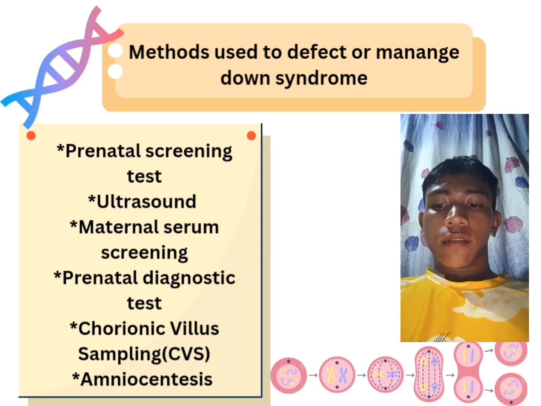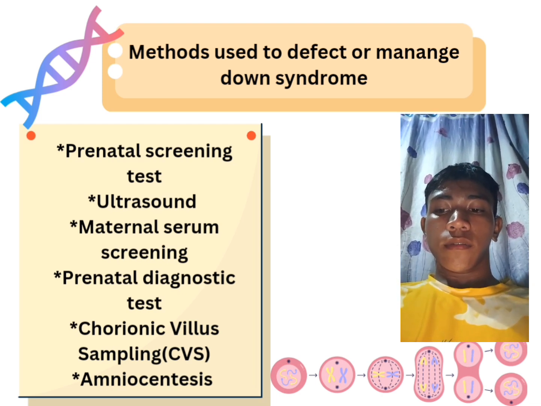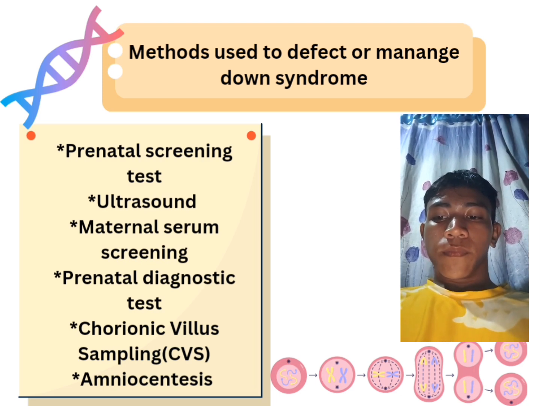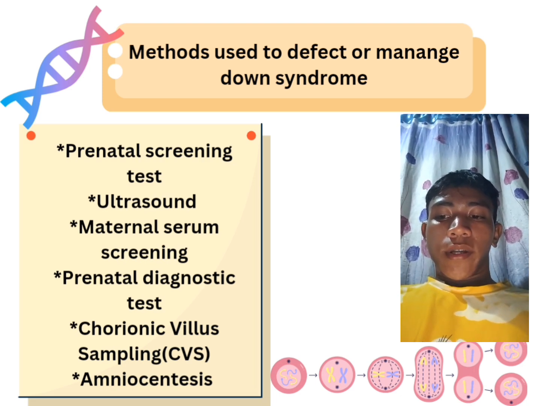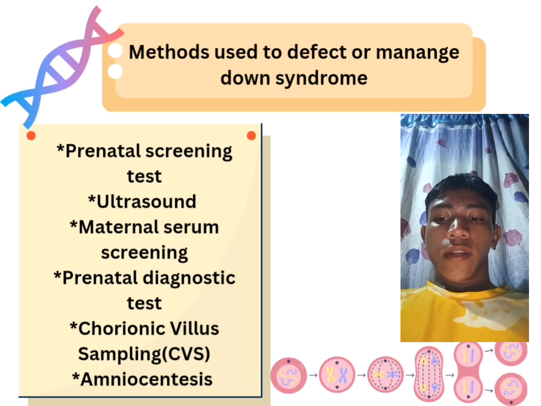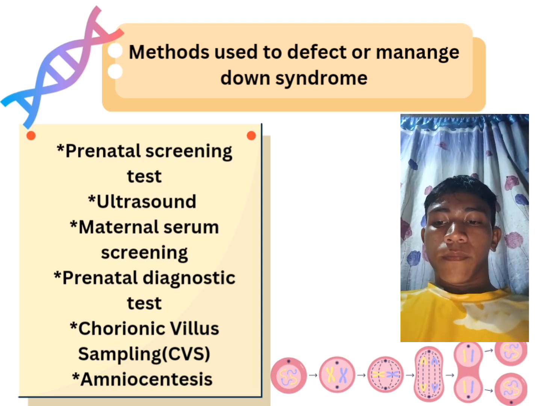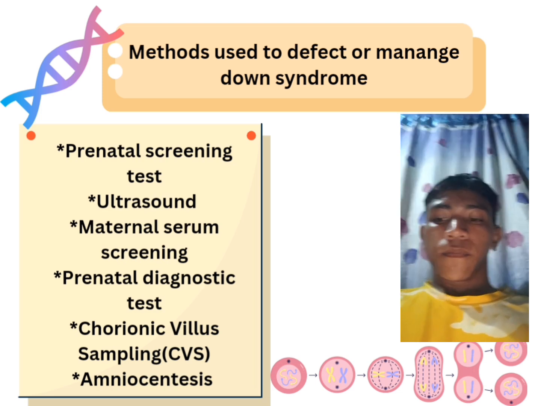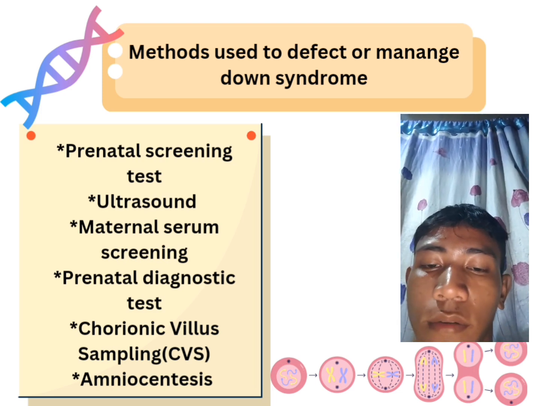Prenatal screening tests assess the likelihood of Down syndrome. This includes the ultrasound to detect physical markers, or the maternal serum screening to measure substances in the mother's blood that may indicate increased risk. The prenatal diagnostic test